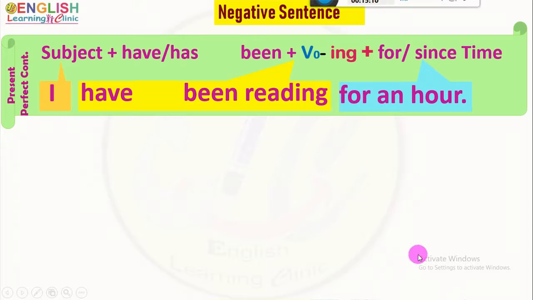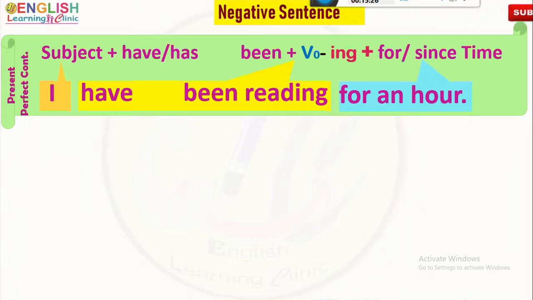Friends, we have already learned in the third class of the 10 series how to make negative form of the verb. For the construction of the negative form of the verb, we have to use not. At the same time, a helping verb is needed.